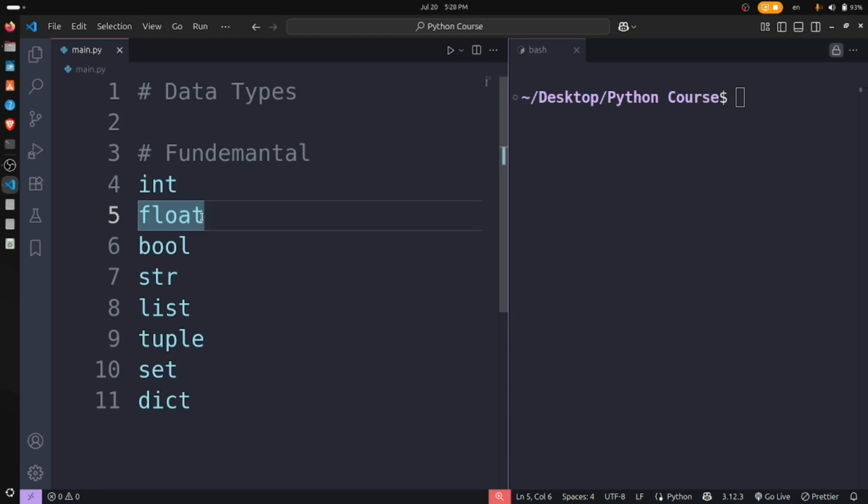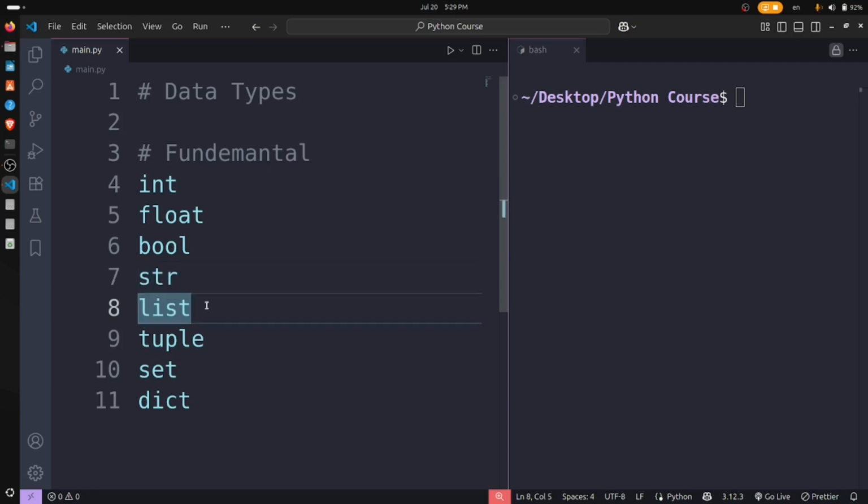So integer is a number, like 1, 2, 3, any number we can call. Float means a floating point number, something like 10.5, 10.10, 10.2. And Boolean means true and false. A string means a string, which is very obvious to everyone.